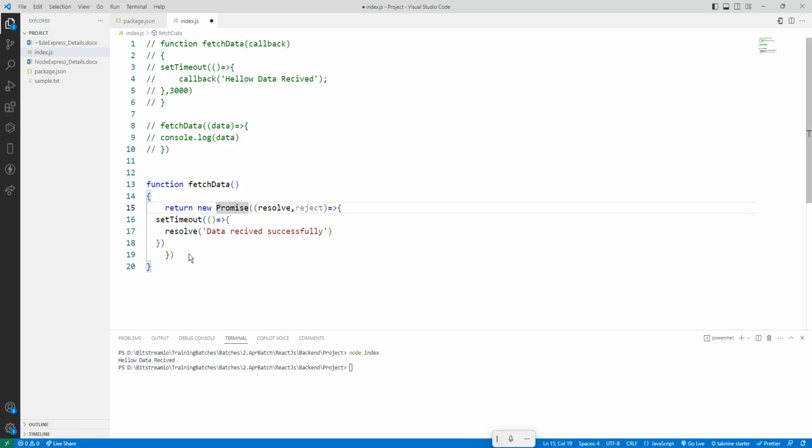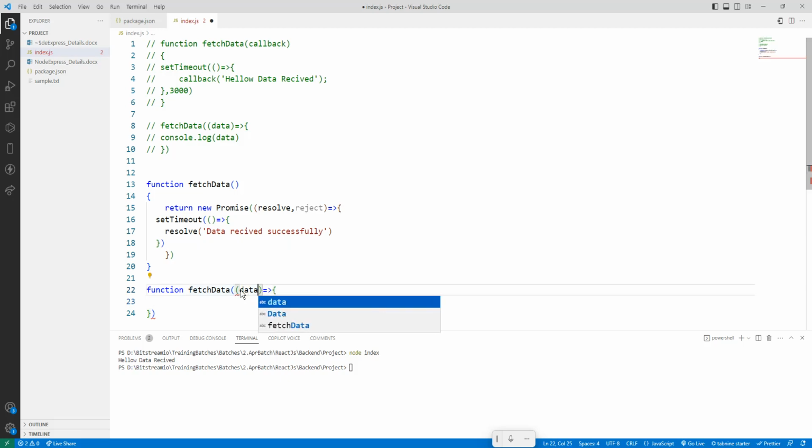Then we are calling one more function, the fetch data, return new promise, resolve. So set timeout, resolve data received successfully. So this is the function defined as done. So next we are having a function, fetch data. Then we are calling one more function, you can call it a callback or anything.